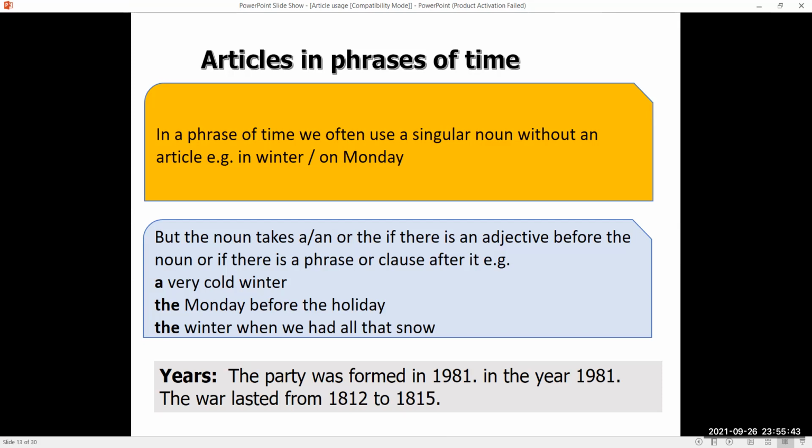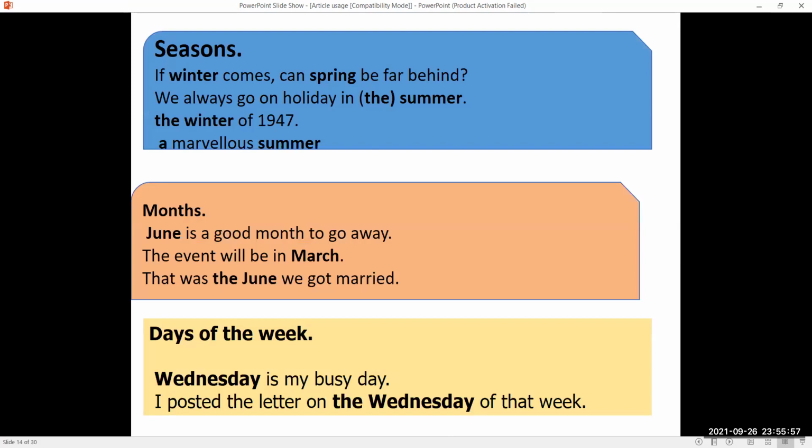In years, we can say the party was formed in 1981 or the party was formed in the year 1981. The war lasted from 1812 to 1815. In seasons, if winter comes, can spring be far behind? We always go on holiday in the summer. The winter of 1947, a marvelous summer.